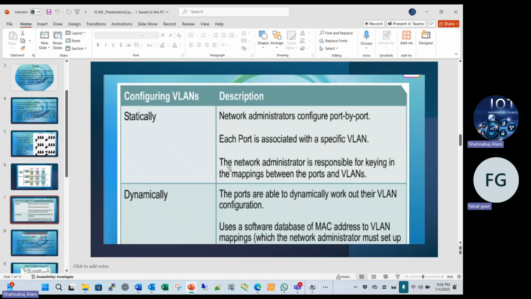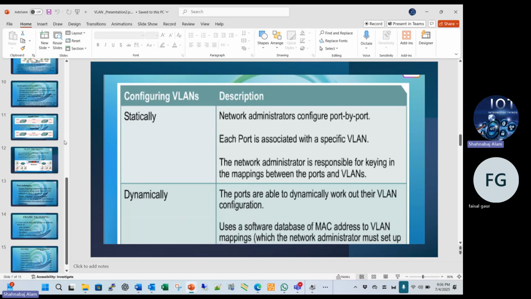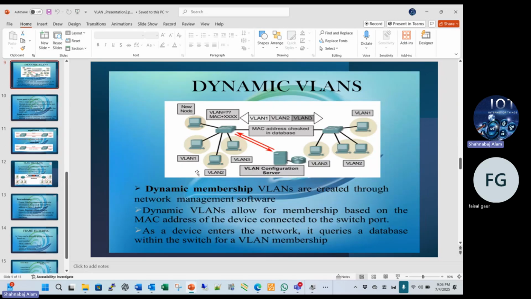The network administrator is responsible for mapping between the port and VLAN. I will tell you how to configure this on the switch and show that also.